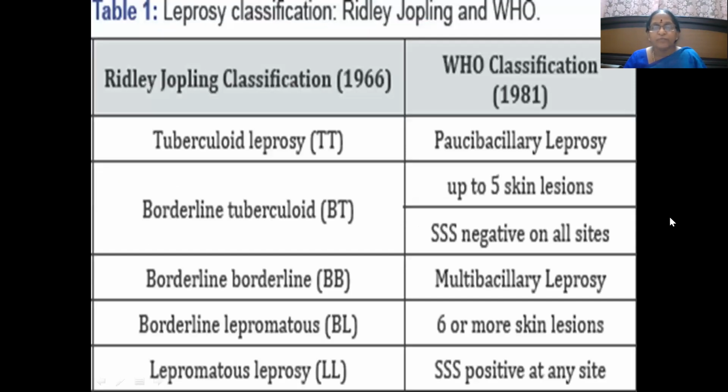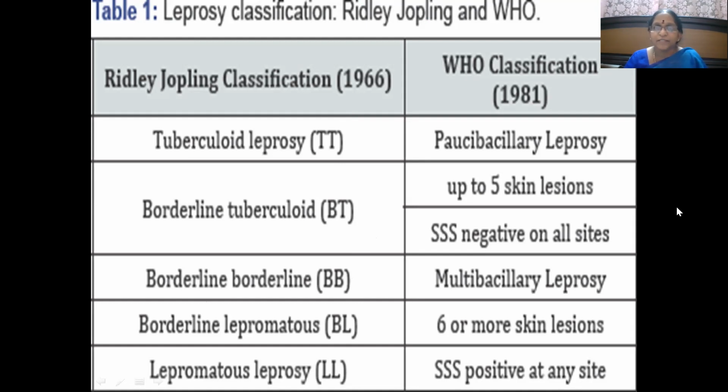Then Ridley-Jopling classification and World Health Organization classification. So Ridley-Jopling classification means it consists of 5 subtypes, that is tuberculoid leprosy and lepromatous leprosy, and in between, the borderline leprosy. And between the borderline leprosy and tuberculoid leprosy, you can see borderline tuberculoid leprosy. It is a variant in between these 2 variants. And then borderline lepromatous leprosy is a variant which lies between the borderline leprosy and lepromatous leprosy. So these are the 5 varieties.